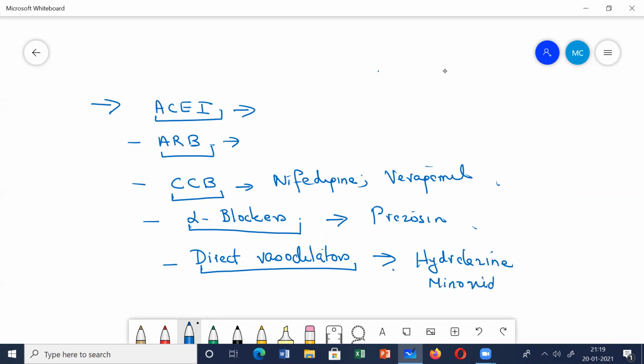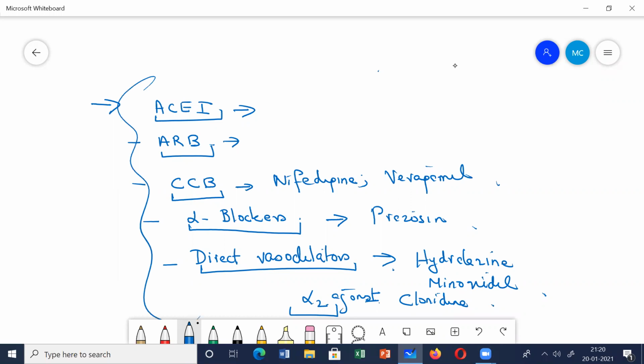And certain alpha 2 agents are also used, like clonidine. I'm sorry, clonidine is an alpha 2 agonist, a centrally acting alpha 2 agonist acting on the presynaptic receptor. So it's an agonist, alpha 2 agonist, clonidine. These are your different groups of drugs, so let us study them a little bit one by one.